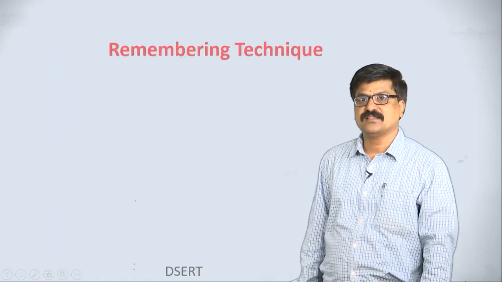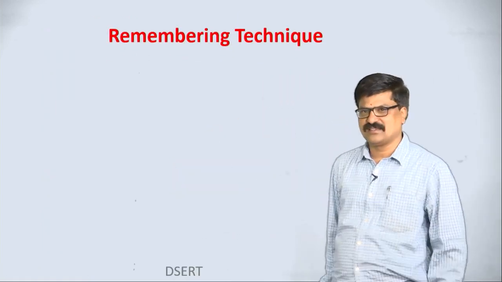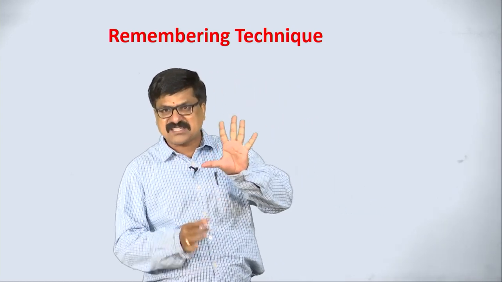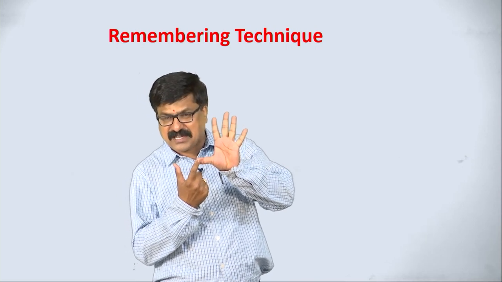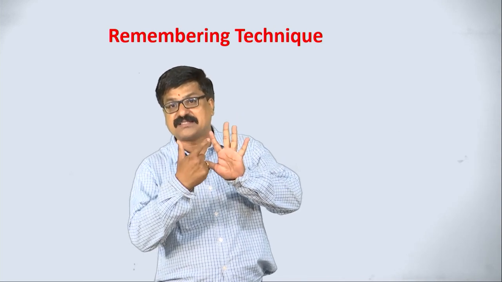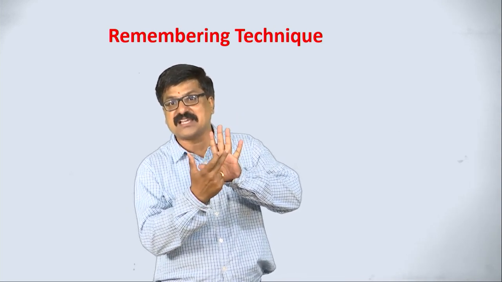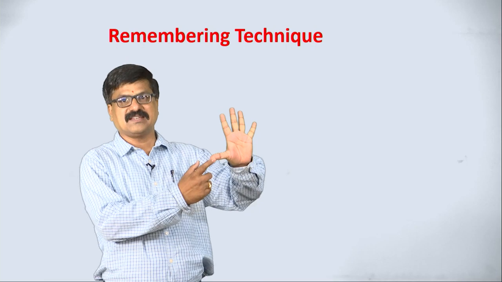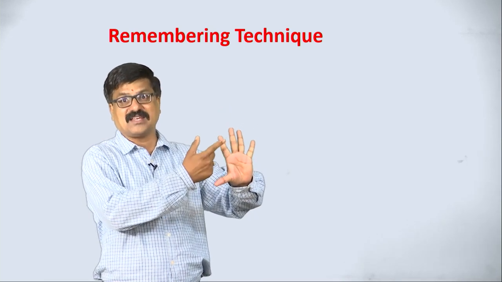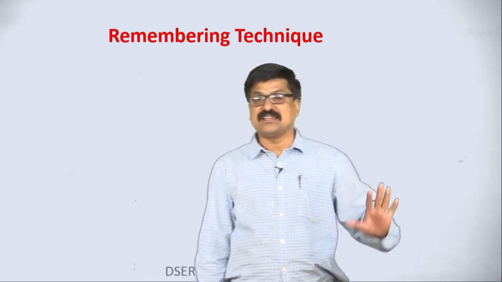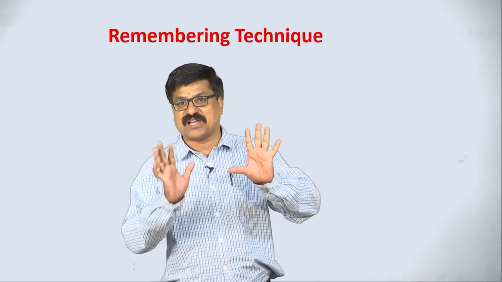I just want to discuss this. Observe here, this is a very simple technique. See, 5 fingers are there. I am naming each finger as one specific angle. This is 0 degree, 30 degree, 45, 60 and 90 degree. Observe carefully, right? Yes, 0, 30, 45, 60, 90. We can define each angle in a very simple way by using these 5 fingers.